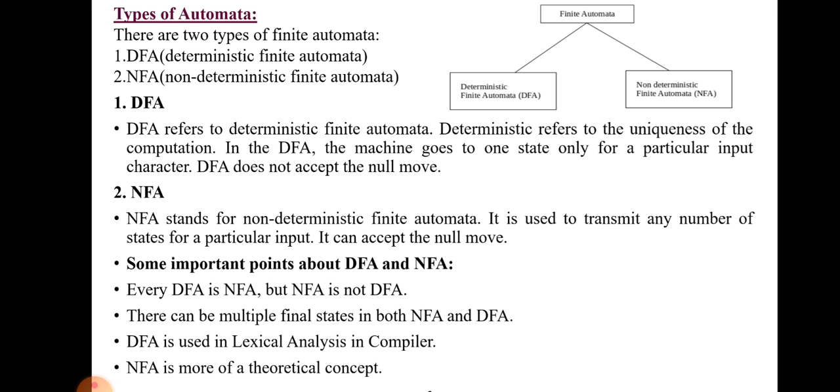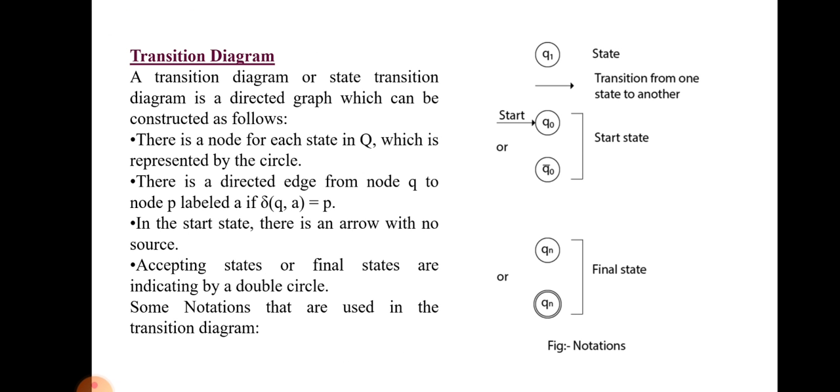Next, the types of automata. There are 2 types. One is DFA, deterministic finite automata. The second one is NFA, non-deterministic finite automata. A DFA has only one state from the current state to the next state for a single input, but an NFA may have more than one state for a single input from the current state to the next state. This is the main difference between DFA and NFA.